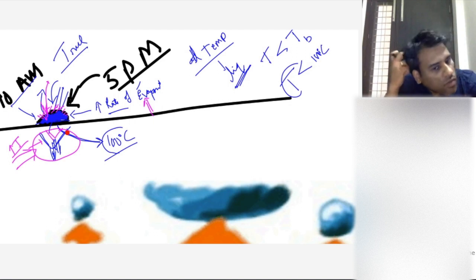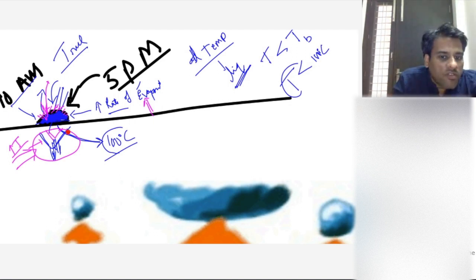Decrease the pressure. Okay, so if I decrease the pressure, what will happen? See, if you are increasing the area, there are molecules which are here at this level. They are not exposed to the atmosphere. Yes or no? If you spread this drop, the water will be spread over this whole area. That means more molecules are exposed directly to the atmosphere, so it is easy for them to leave.